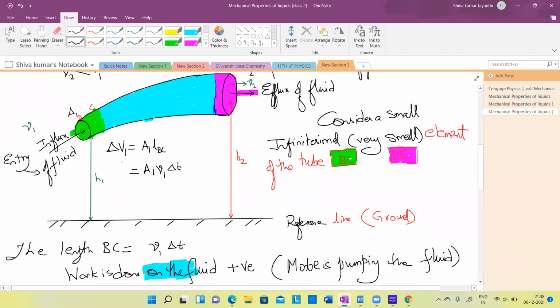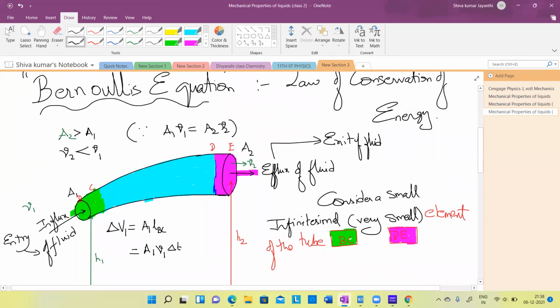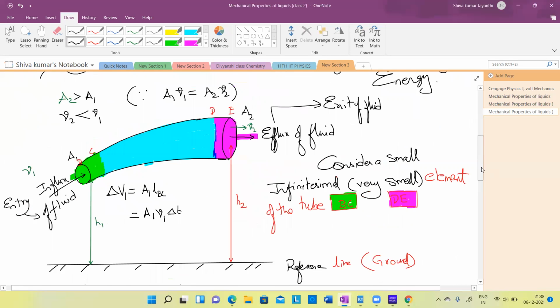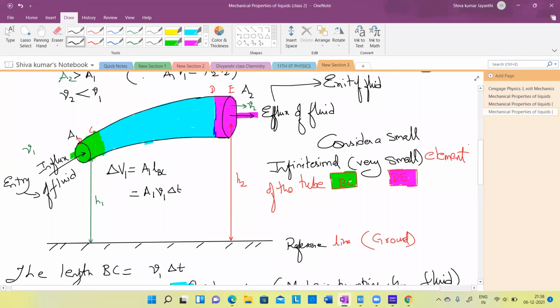There are different heights. This fluid element BC is at a height H1. It has accelerated and gone up to a different height, a higher potential, H2. That means you are actually pumping water from your low ground level to your overhead tank. That's what you're doing.